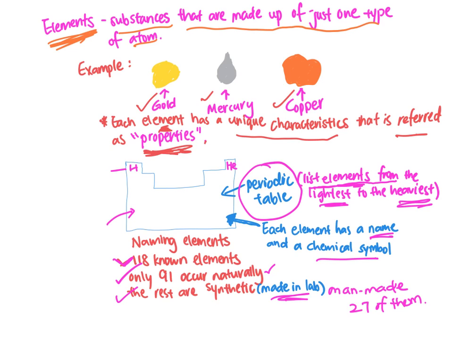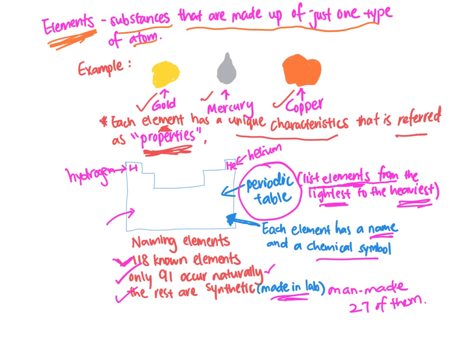So hydrogen has a symbol of H, and it is called hydrogen. It is the lightest element in the universe that we know so far. Followed by helium, which has a symbol of He. If you look through the periodic table, you will notice each symbol starts with a capital letter, and then is followed by one small letter. Okay, and that is each element.